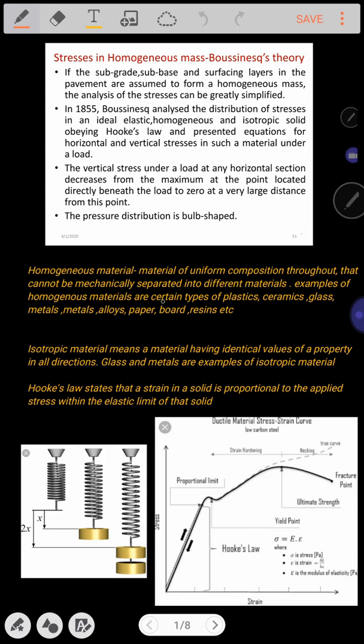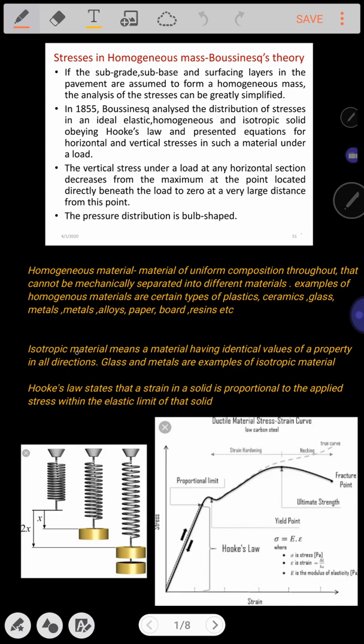Examples of homogeneous materials are certain types of plastics, ceramics, glass, metals, alloys, paper, board and resins. What I mean to say, once again I repeat, homogeneous materials are those materials of uniform composition throughout which cannot be mechanically separated into different forms, different materials.